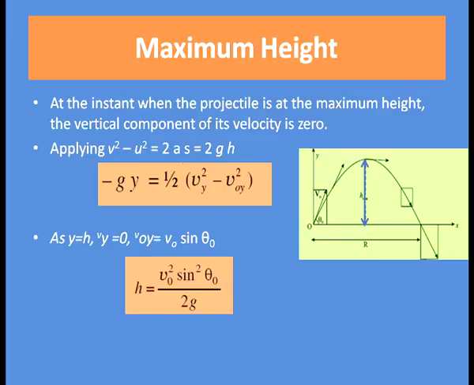Here the final velocity v equal to v y, initial velocity u equal to v 0 y, and acceleration is minus g. Now, as y equal to h, v y equal to 0, that is the final velocity is 0 at the highest point, and v 0 y, that is the initial velocity, equal to v 0 sin theta 0. So, the equation becomes h equal to v 0 square sin square theta 0 divided by 2g.